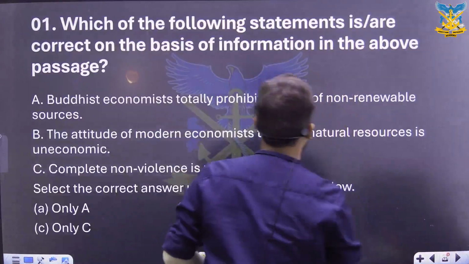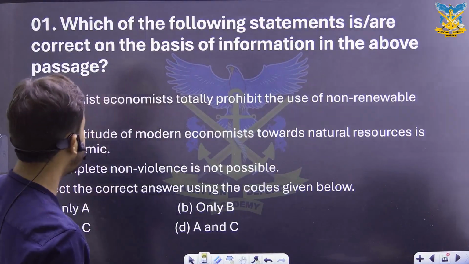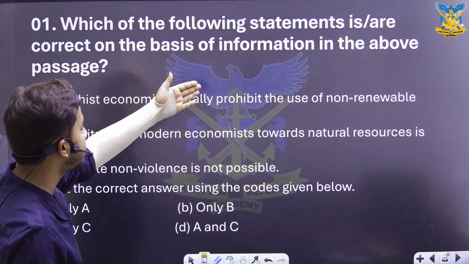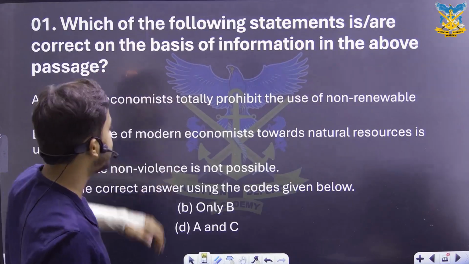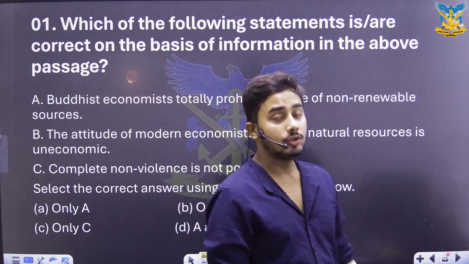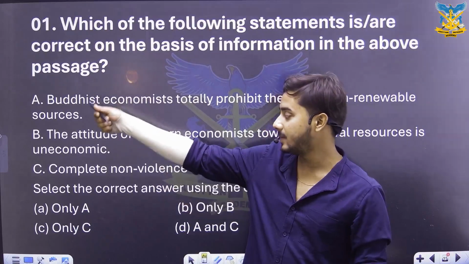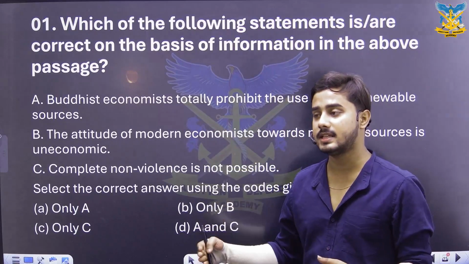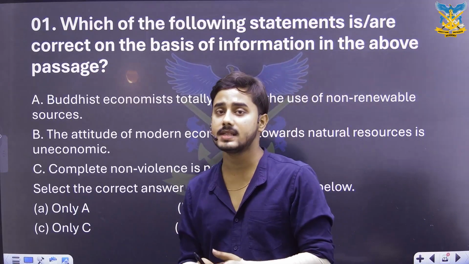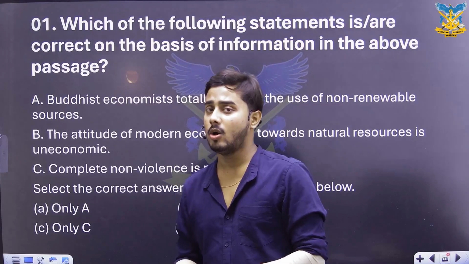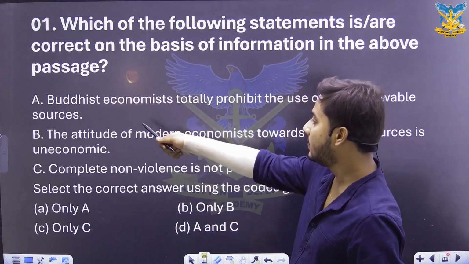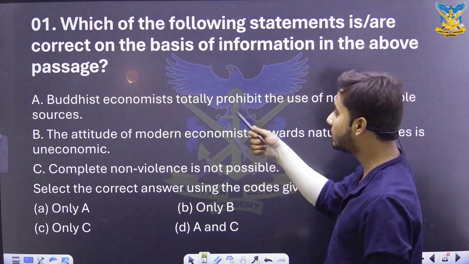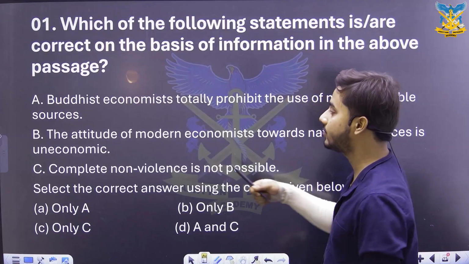Going forward to the questions, if you might just look at the first question that we have on board and on the screen. Which of the following statements are correct on the basis of information in the above passage? तो क्या पूछा जा रहा है कि हमारे पास यहाँ पे 4 statements हैं, हमें पूछा जा रहा है कि कौन सा statement passage के अनुसार सही है और वही हमें पता लगाना है. So let's look at the first sentence. The first sentence is Buddhist economists totally prohibit the use of non-renewable sources.